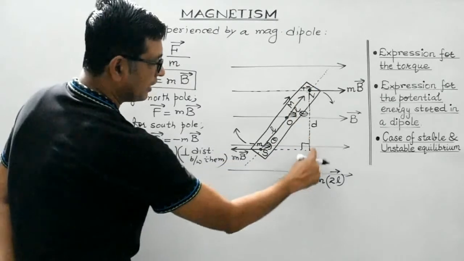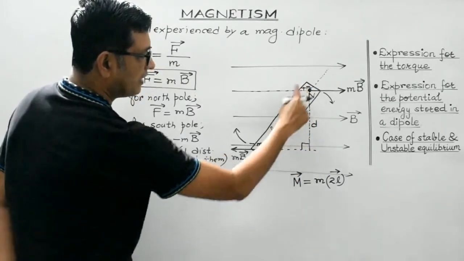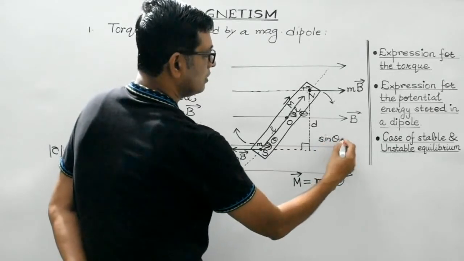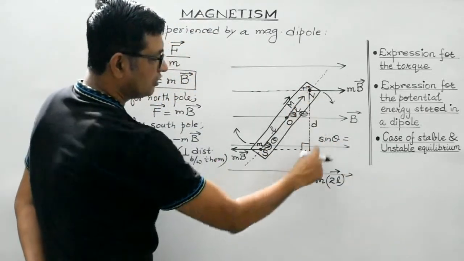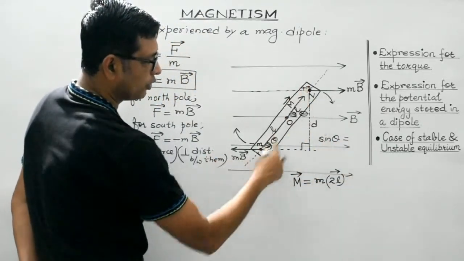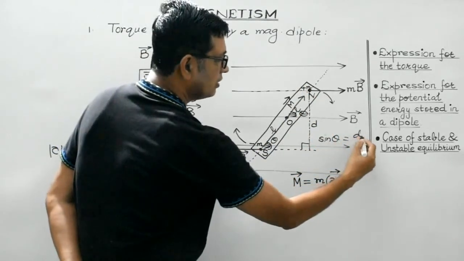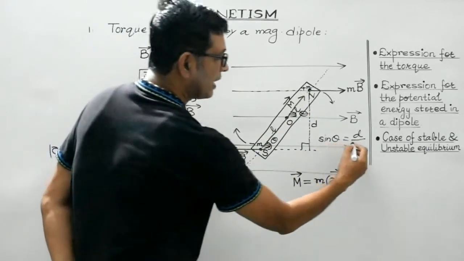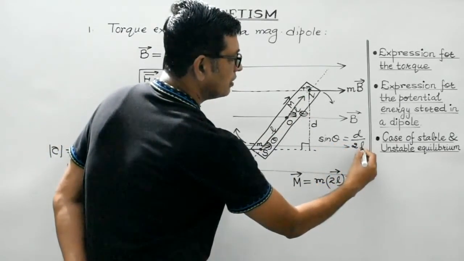Now this becomes a right angled triangle, right? If you consider sine theta, it is perpendicular by hypotenuse. Perpendicular is d. Hypotenuse is the distance from the south pole to the north pole, which is the magnetic length, isn't it?